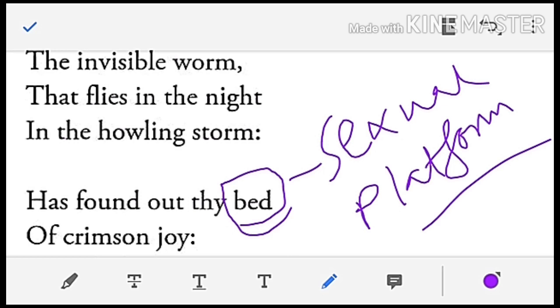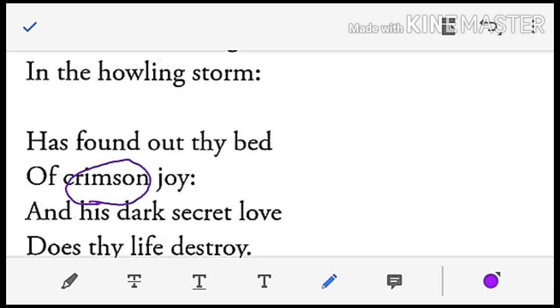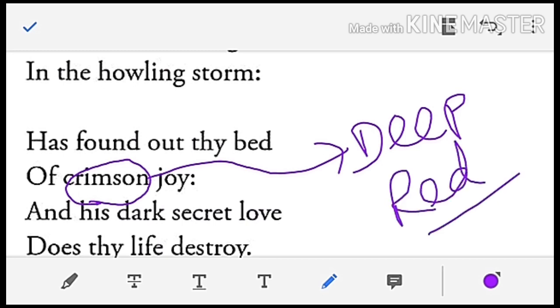Here, if we want the natural meaning, what does bed mean? Bed means the petal. Okay, bed means the petal. What is the color of the petal? The color of the petal is crimson. Do you want to know the meaning of crimson? Crimson means deep red. Okay, crimson means deep red.